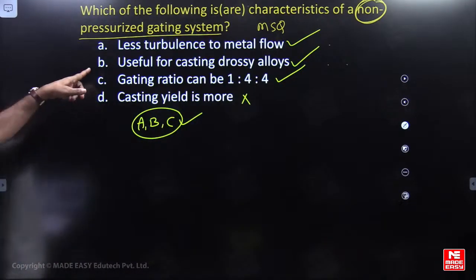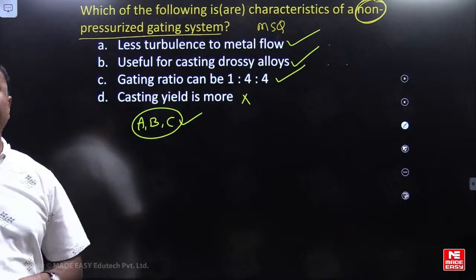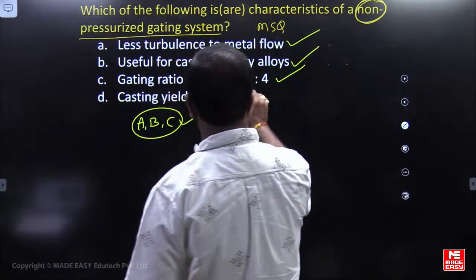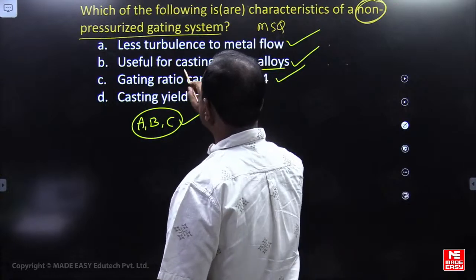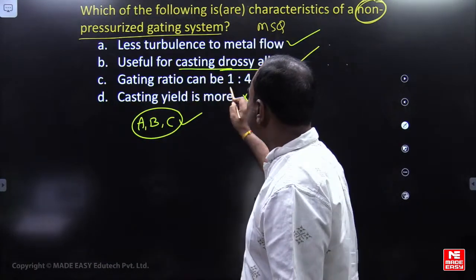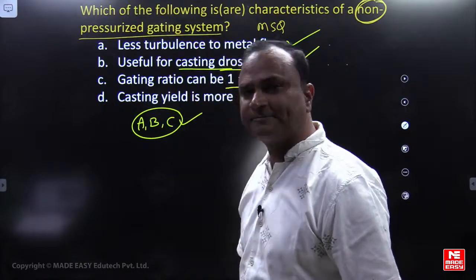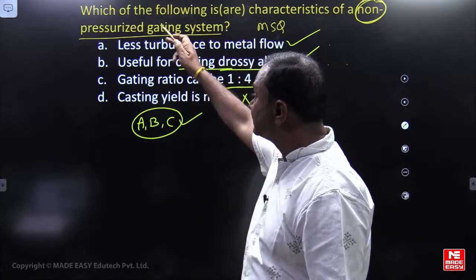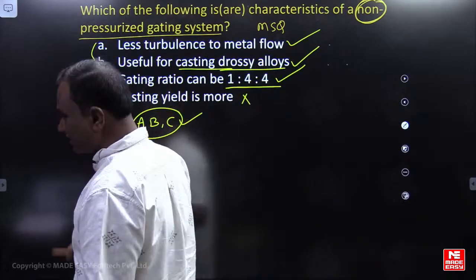Used for casting drossy alloys. Drossy alloys means aluminium magnesium alloys. Drossy means aluminium, more oxide formation will be there. Gating ratio is 1:4:4, correct. Casting yield is more only for the pressurized gating system. A, B, C, these three options are correct.